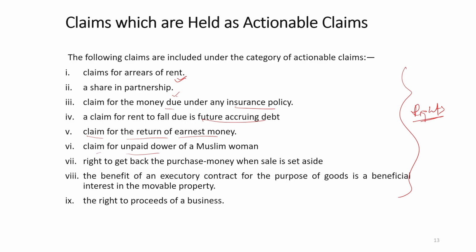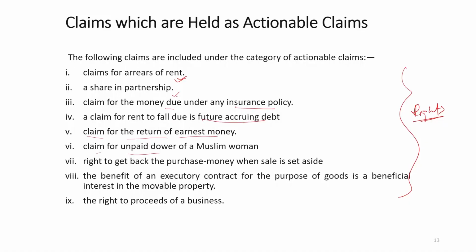In the same way, the right to get back the purchase money when the sale is set aside. When the sale has been repudiated or revoked due to certain conditions, in that case the seller will have the right to take back his money. The purchaser will return that money to the seller. Then the benefit of an executory contract for the purchase of goods is a beneficial interest in movable property. Then the right to proceeds of a business is also a kind of actionable claim.